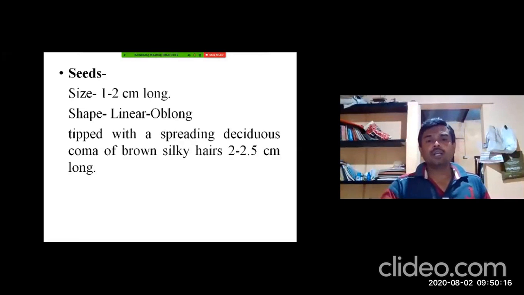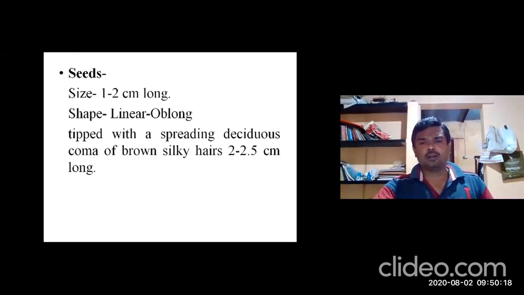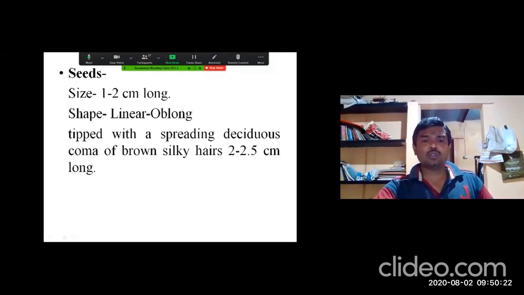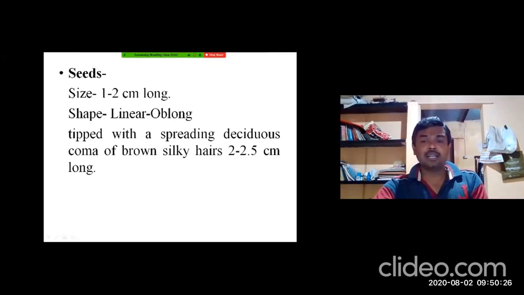Shape is linear oblong, tipped with a spreading deciduous coma. That is what I have said, the rays, the silky hairs. For that they used to say rays. The terminal part, one side of the seed, is tipped with the spreading deciduous coma. So this type of coma you can also observe in the case of Arka seeds.